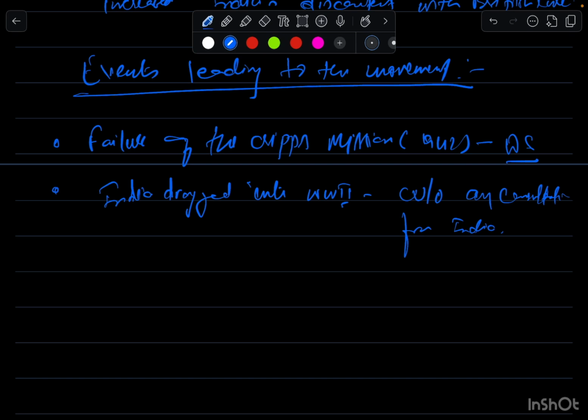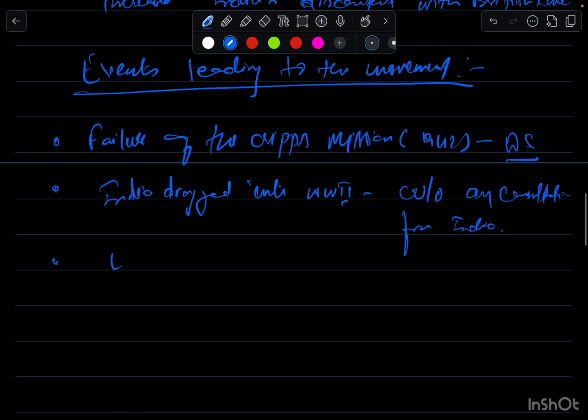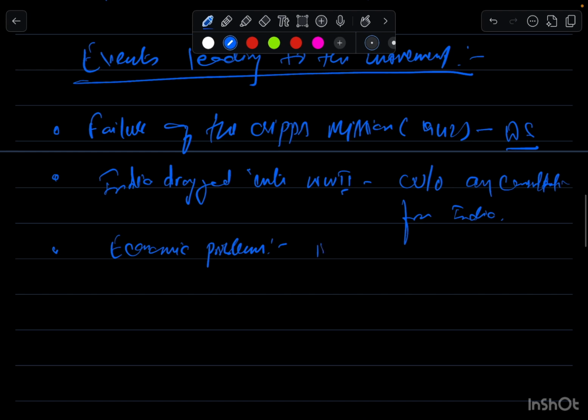Then of course, if any war is going on, there are economic problems. So what happened? Wartime inflation happened. Food shortage was there. Unemployment was there.